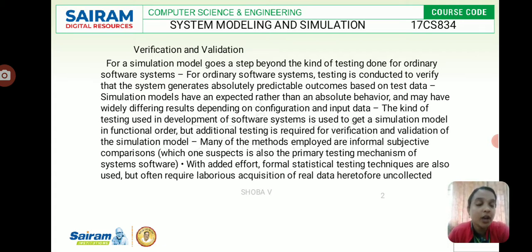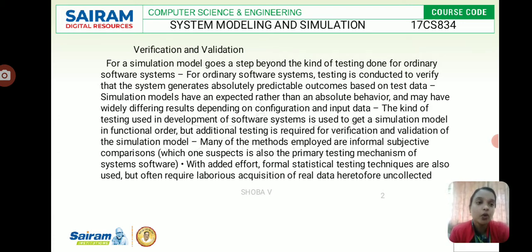Techniques to perform verification include using programming skills to write and debug the subprograms, and using the structured walkthrough policy, where more than one person reads the program, tracing the intermediate results and comparing them with the observed outcomes. Many of the methods employed are informal, subjective comparisons, which is also the primary testing mechanism of system software.